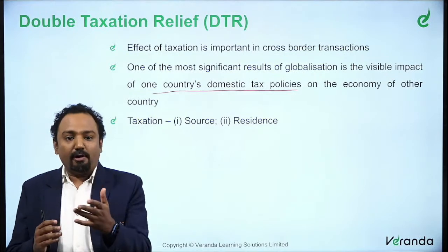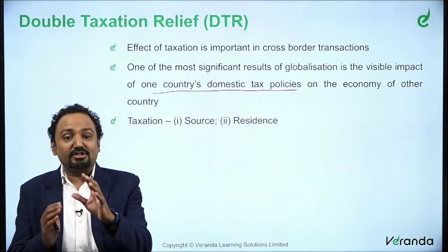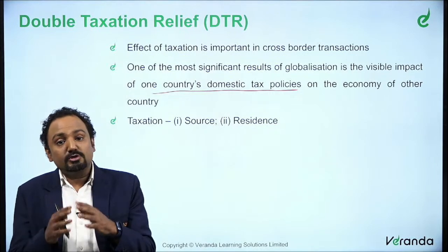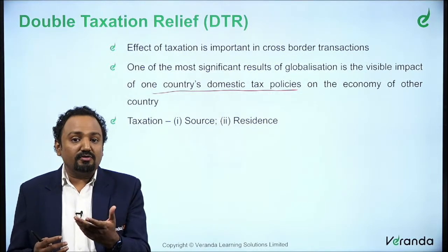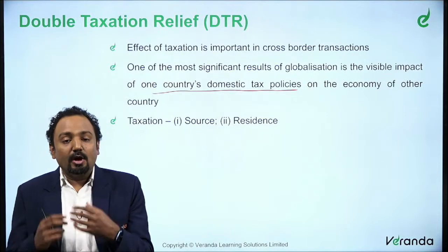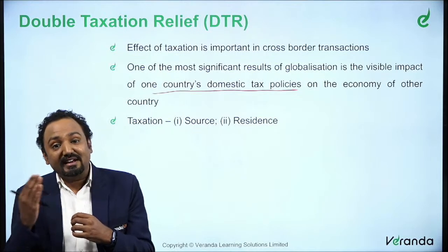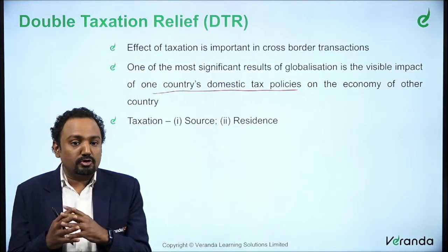So what happens? It is actually a foreign company. Let's say it is an American company, so it is based out of America. But for the purpose of taxation, certain incomes are also taxed in India. Why? Because we saw various reasons in section 9. We saw that there could be a business connection. We saw that there could be significant economic presence. Say a property is located in India or a source is located in India.